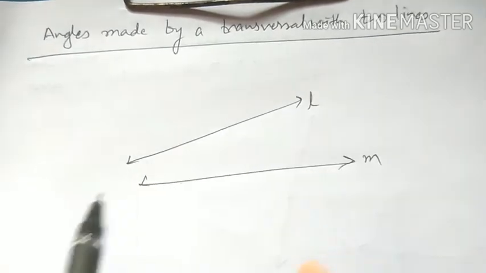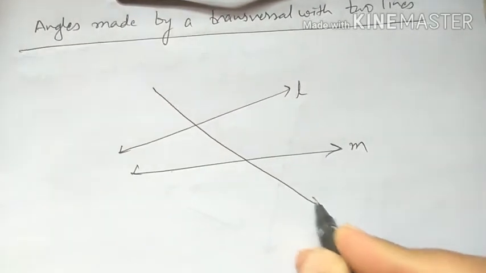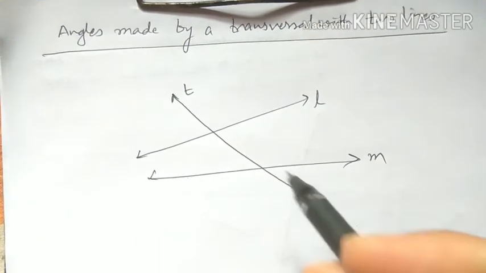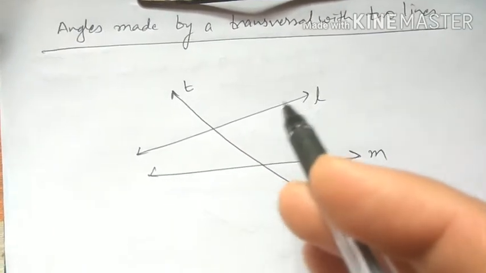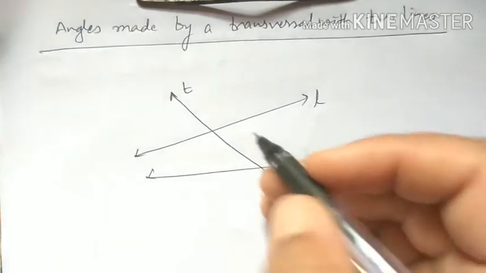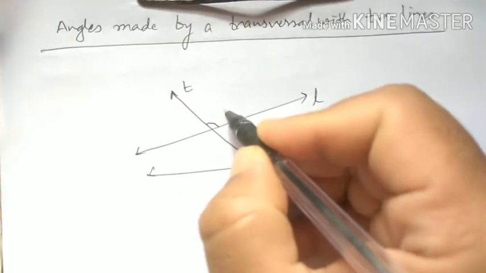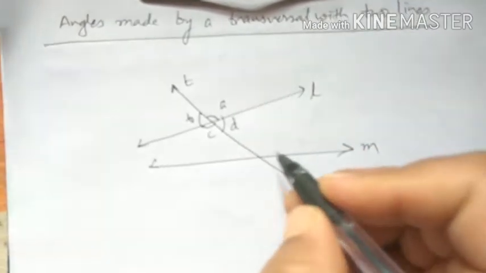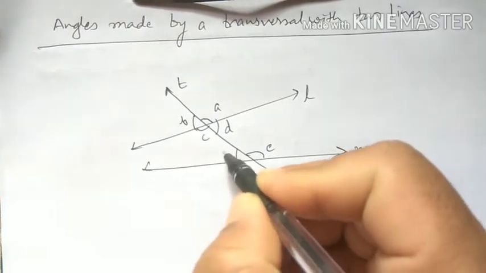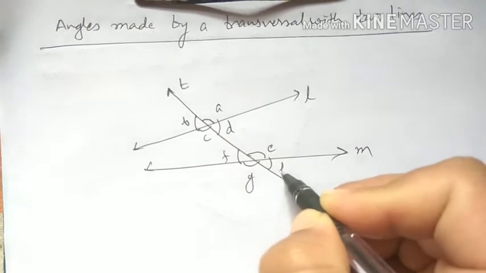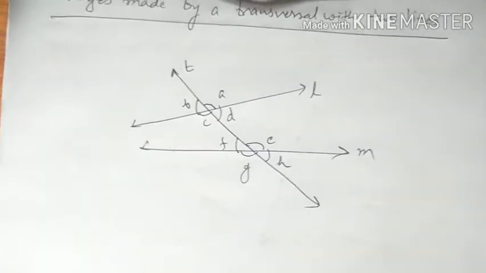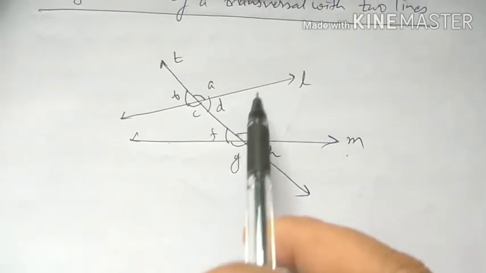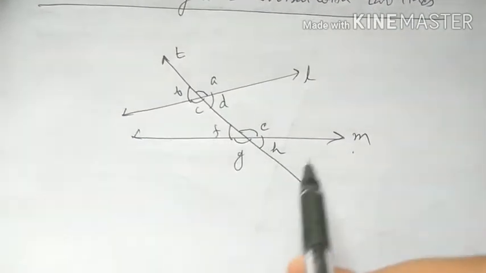Here there are two lines L and M, and let T be the transversal to L and M. So here we see that the line T makes 8 non-overlapping angles with lines L and M. Suppose we name the angles A, B, C, D, E, F, G, H. Okay, so see here carefully, T is the transversal to the lines L and M. So here 8 non-overlapping angles have been formed.